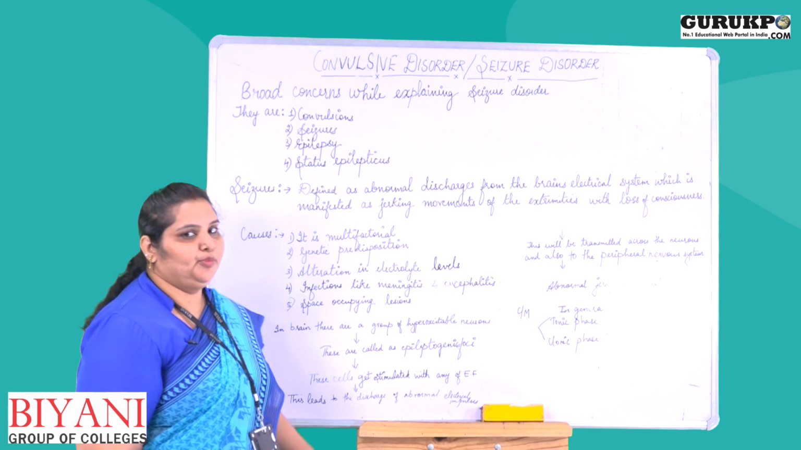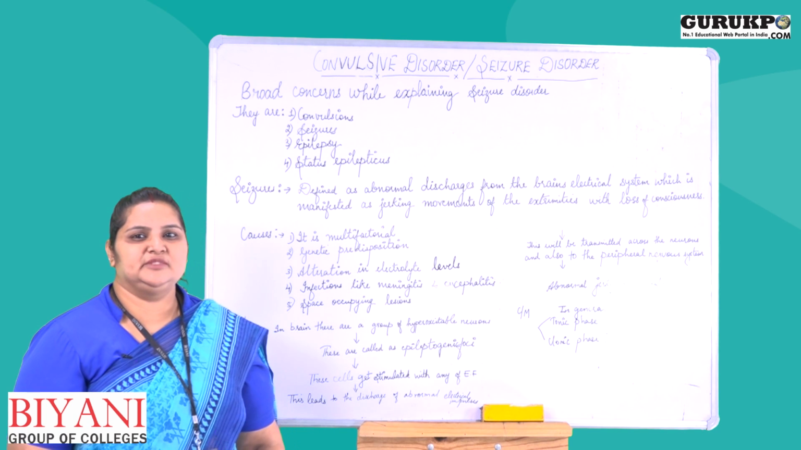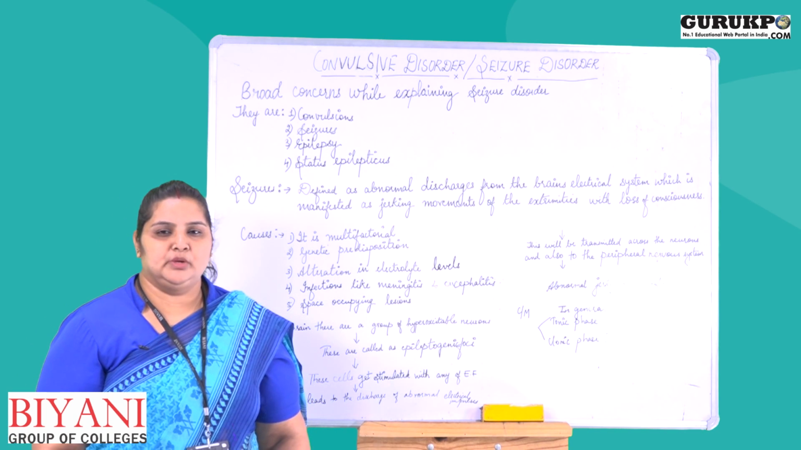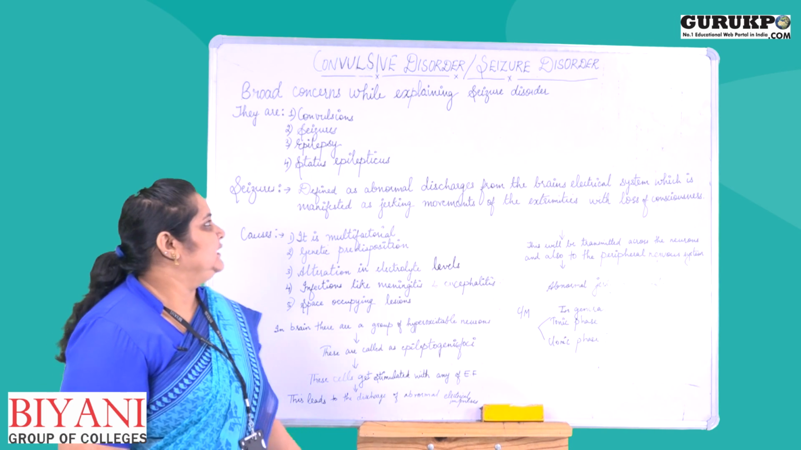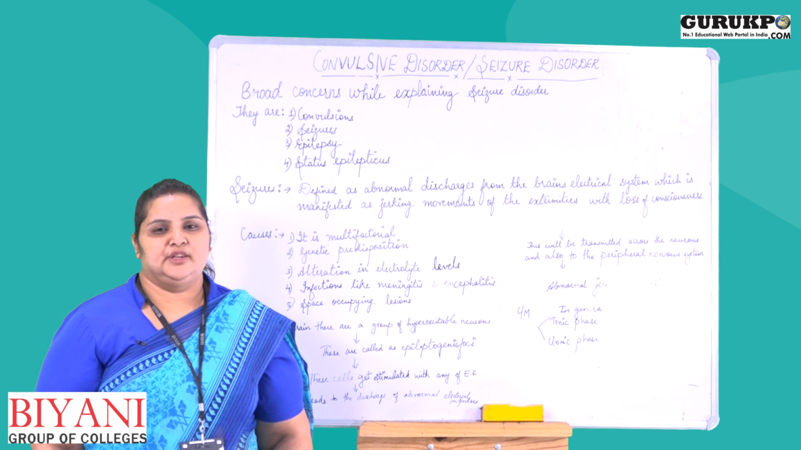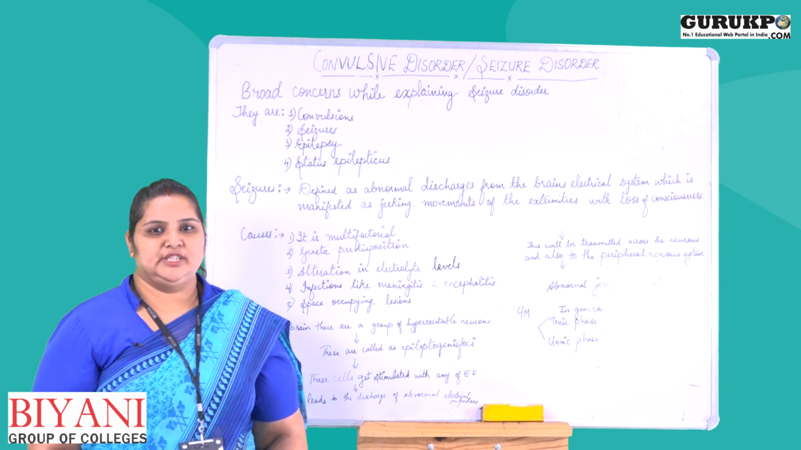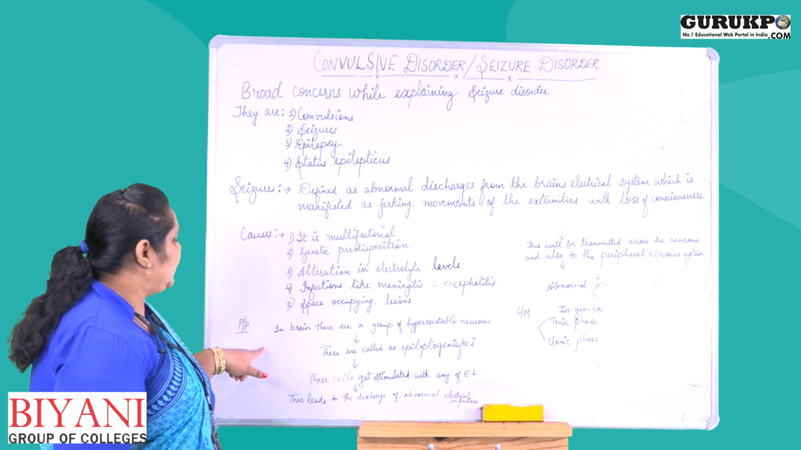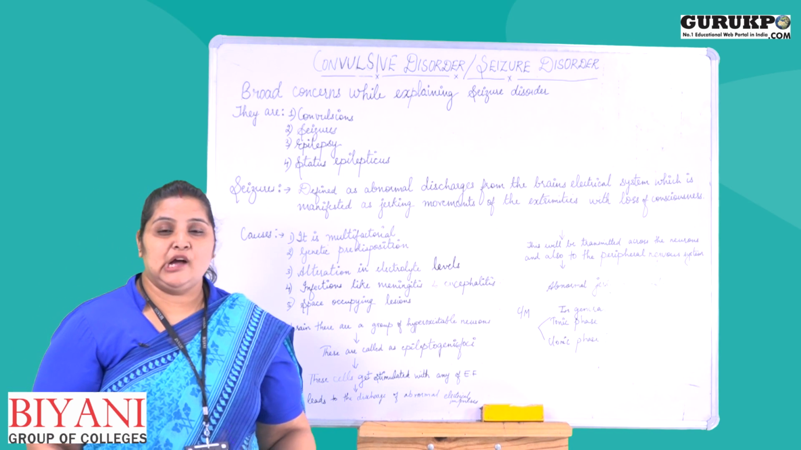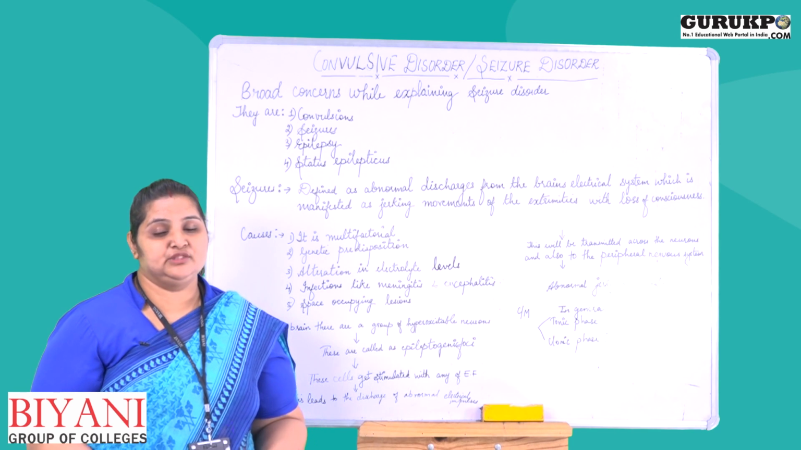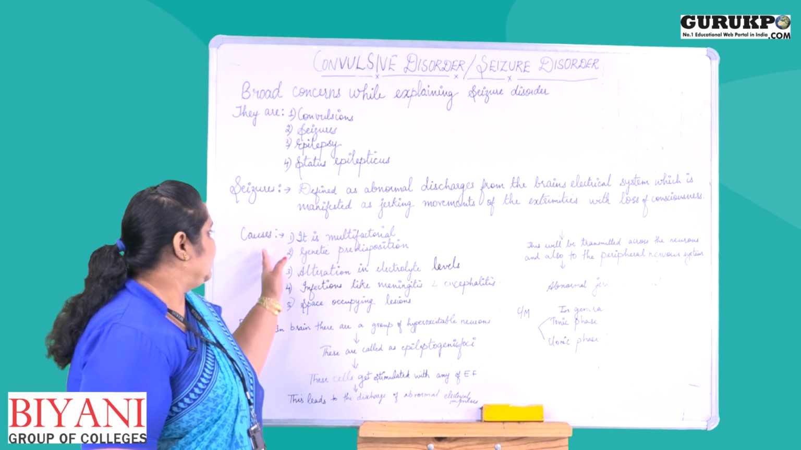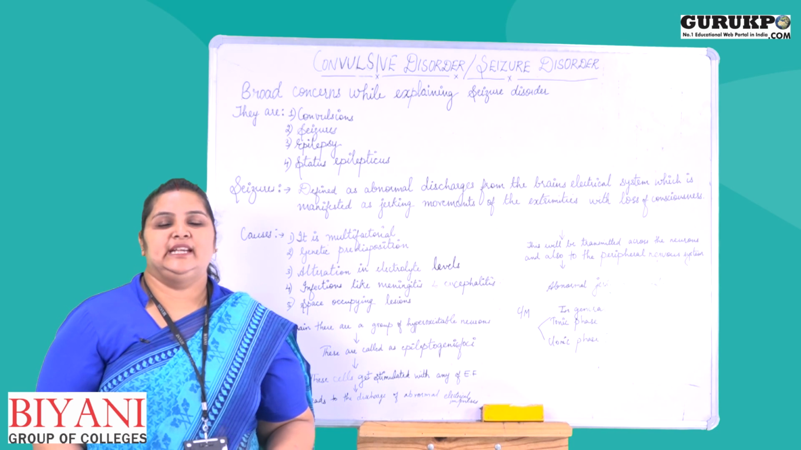Next is space occupying lesions. Space occupying lesions means if the child has any tumor or presence of any lesions, because of that the child can also manifest convulsive disorder or seizure disorder. Next we move on to the pathophysiology, how the disease progresses in the body. These are the causative factors and how it spreads.